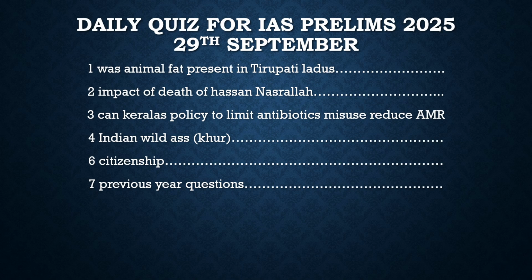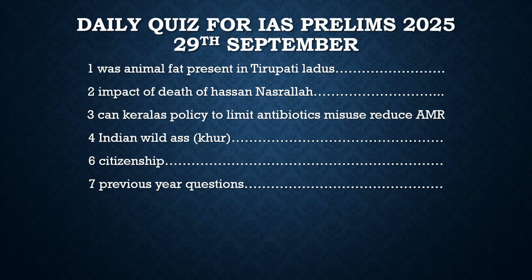Because we see the seasonal migration of population in the Little Rann of Kutch, and people carry their cattle with them, and there is a conflict between the cattle and these Khur. We also see human-animal conflict, where because of overpopulation these animals are going into human territories and destroying the crops. So there are various tendencies of human-animal conflict there too. This is the background of this news, why we are discussing it.